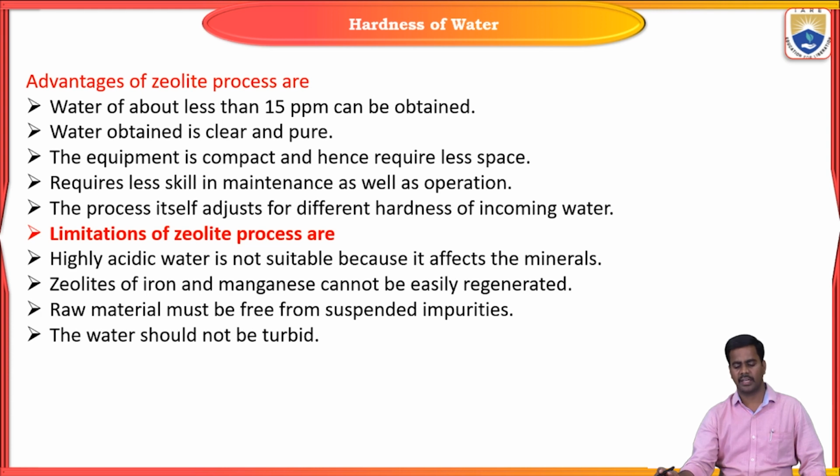Zeolites of iron and manganese cannot be easily regenerated. Raw water must be free from suspended impurities. The water should not be turbid. So these are the disadvantages of the zeolite process.